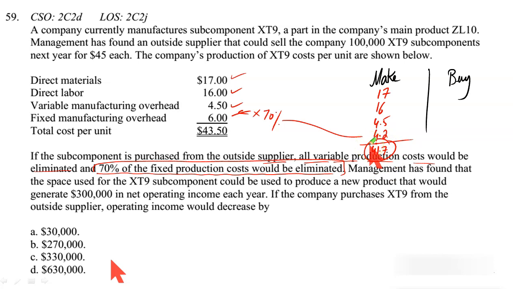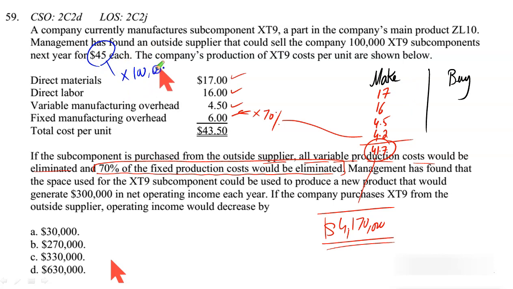And if you produce how many units? If you produce 100,000 units, your relevant cost of manufacturing, 41.7 times 100,000, is 4.17 million. This is the cost of making. If we buy, then what's the situation? If we buy, $45 the acquisition price multiplied by 100,000 gives you 4.5 million. Apparently this looks bad, but there is something extra given.